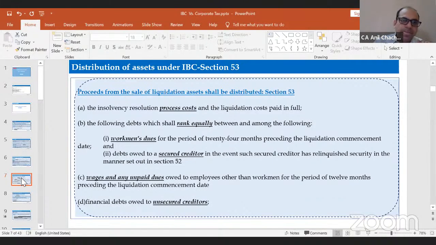What would be the process cost for the resolution part that will be distributed, or allocated on the priority basis. The second hierarchy that has been given under section 53 is the workman dues pertaining to the period of the last 24 months, and the secured creditors. Secured creditor means against which the security has been registered. The C part, or the third part, is the wages and unpaid dues for the workman for a period of 12 months. The fourth level of hierarchy is the financial debt owed to the unsecured creditors.